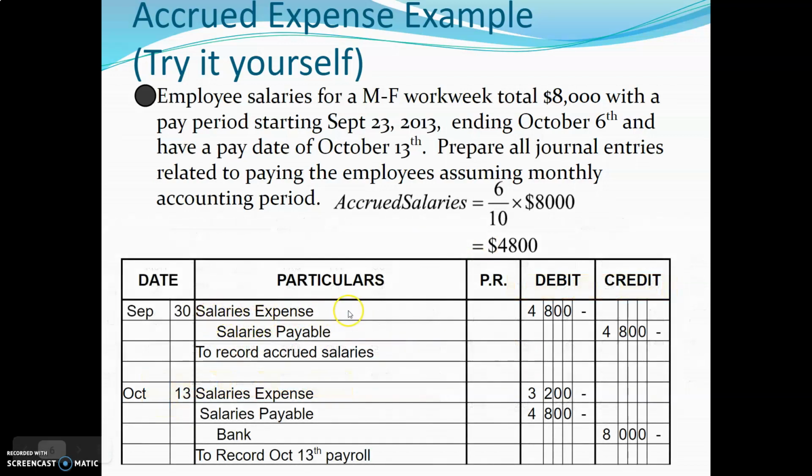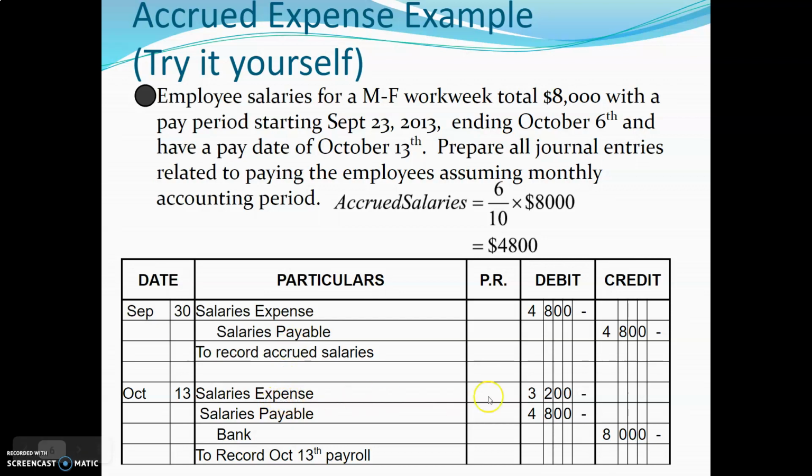So let's take a look at this. Salaries expense, there's our 4,800. Our salaries payable, we haven't paid them yet, but we need to pay them, and we need to close the books on September 30th. So this is the stuff that goes on for the adjustments. Now October 13th comes around, and then we need to actually pay people, but the salaries expense isn't all attributed to October, it's partly attributed to September.